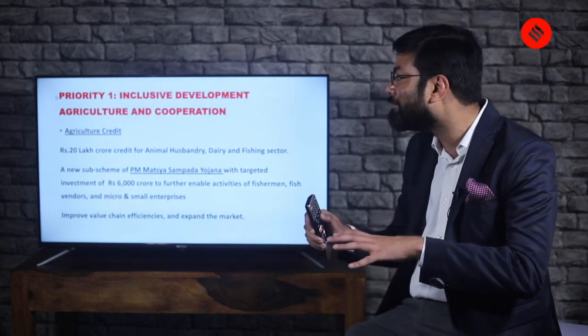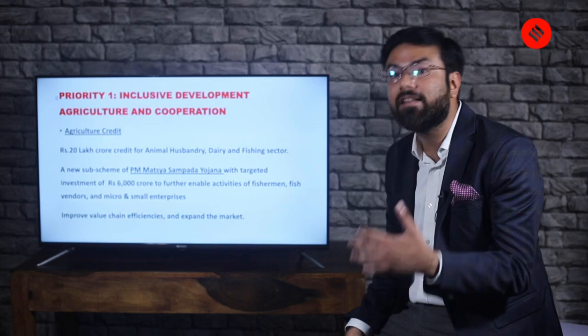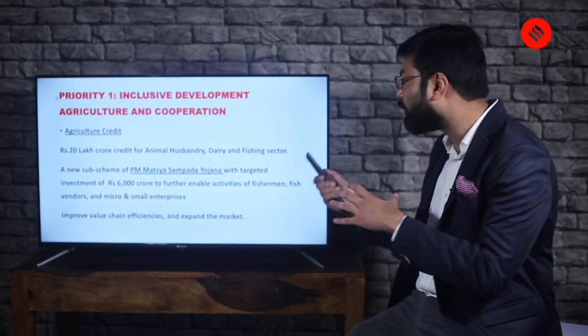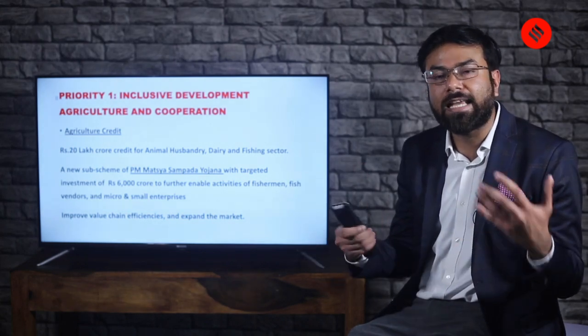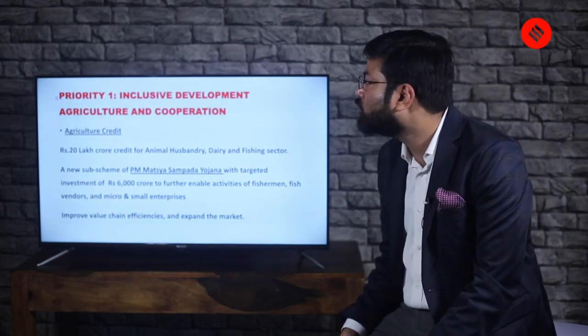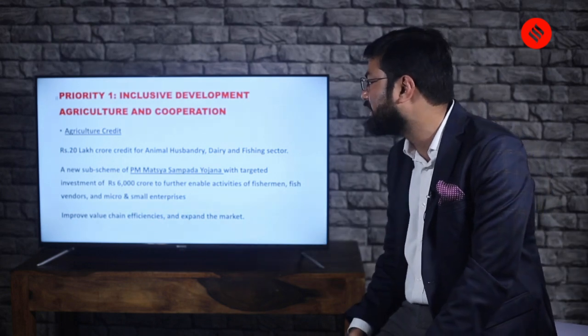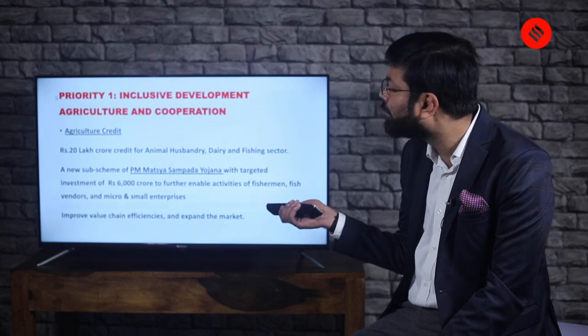It focuses on improving value chain efficiency and expanding the market. That is important, not only for the particular scheme, but when the government talks about agricultural credit. So you have to remember this particular scheme. That is what I think is important in this slide.